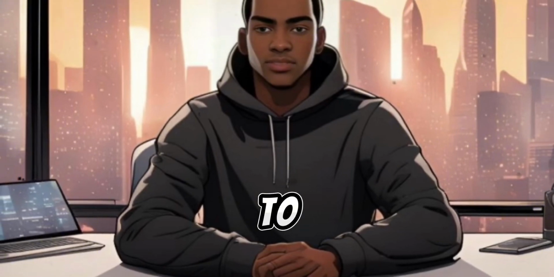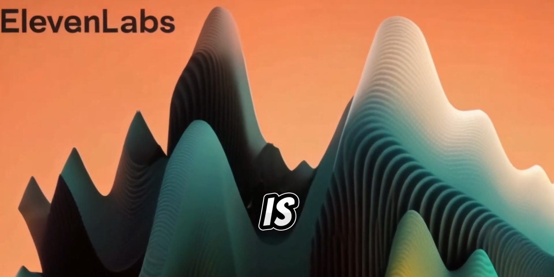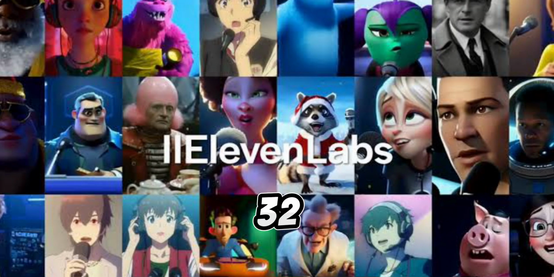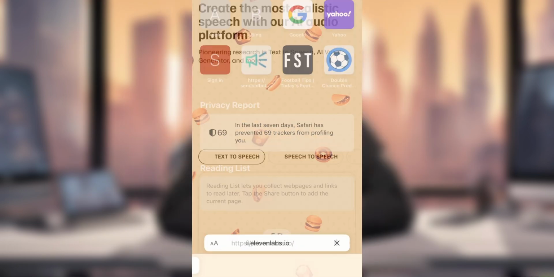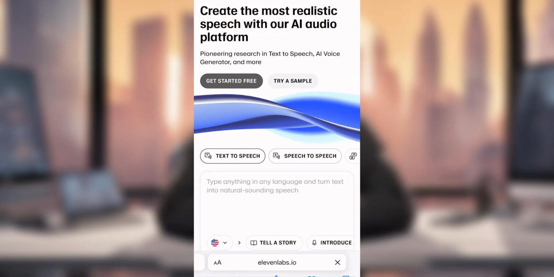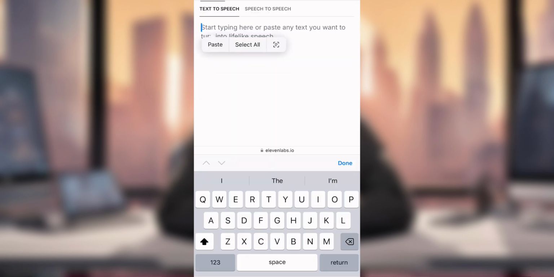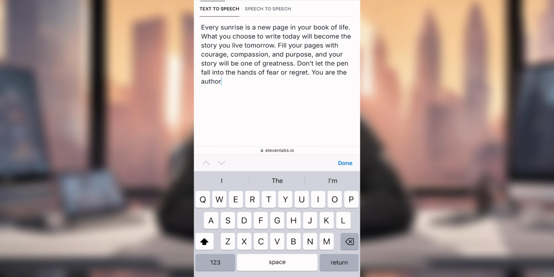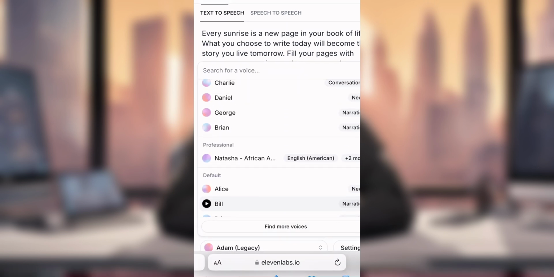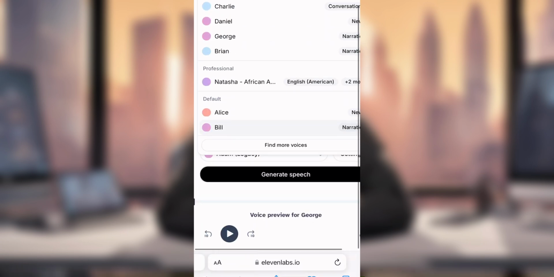The next step is to turn our script to voiceover, which we'll be using ElevenLabs for. ElevenLabs is one of the best text-to-speech AI software that has realistic voices with 32 languages. Go over to your browser and search for ElevenLabs, then click on Get Started and create an account. Go over to ChatGPT, copy the script you chose, and paste it on ElevenLabs Speech Synthesis. Click on Voice and select the one you want. You can preview each of the voices to know the one that will fit your video. We'll select George for this video.